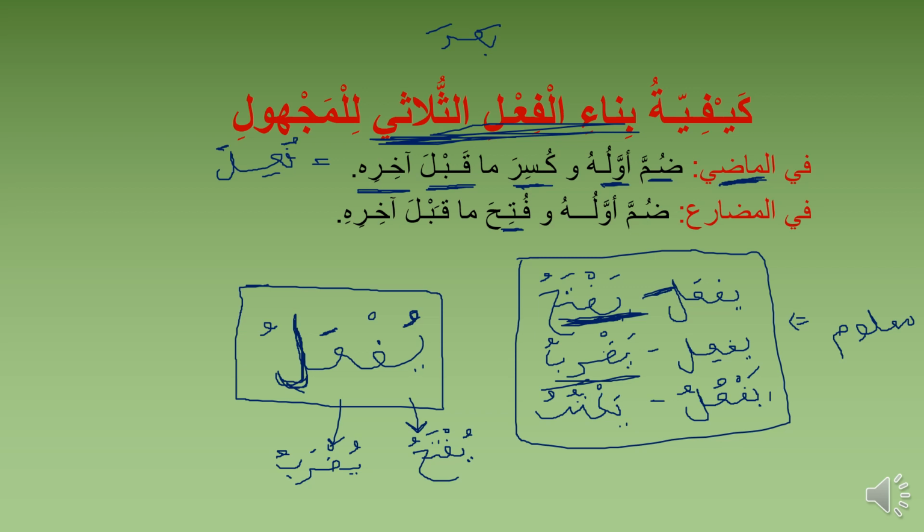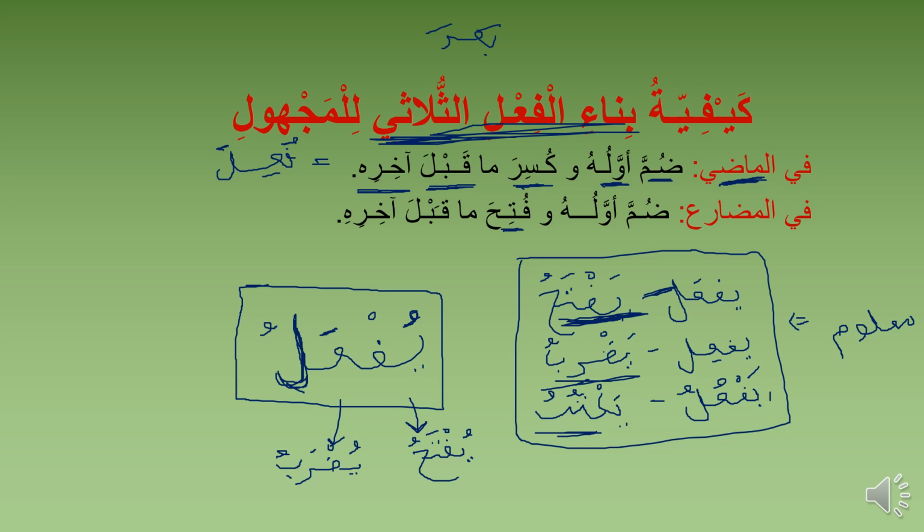Yaktubu. That is the normal template for kataba. But the majhul, the passive voice, is going to be what? Yuktabu. You can see, we have yuftahu, is being opened. We have yudrabu, is being beaten. We have yuktabu, is being written.